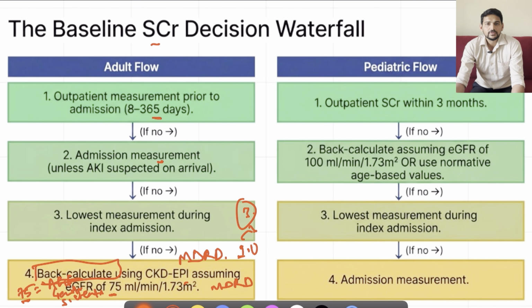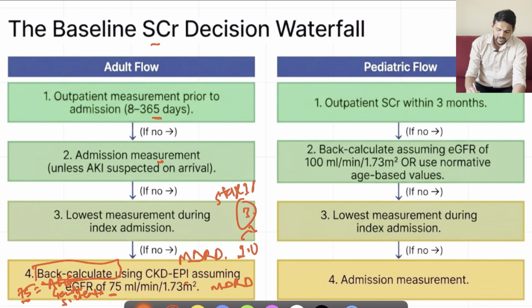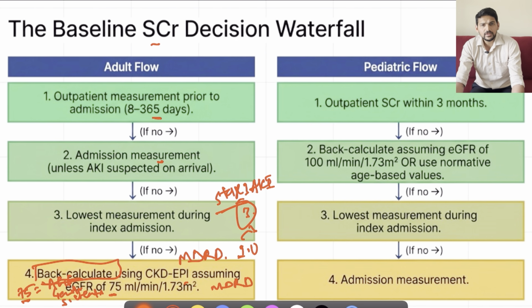So it is nothing but 3 times of the baseline. So definitely this individual is fitting into stage 3 of AKI, right? Like that we can decide the severity of AKI.